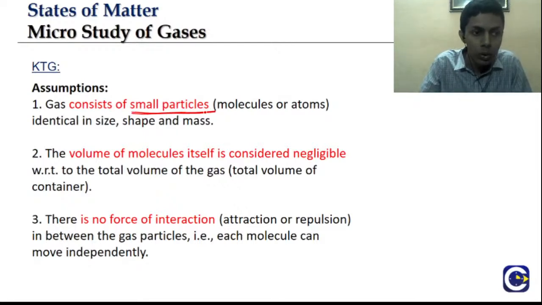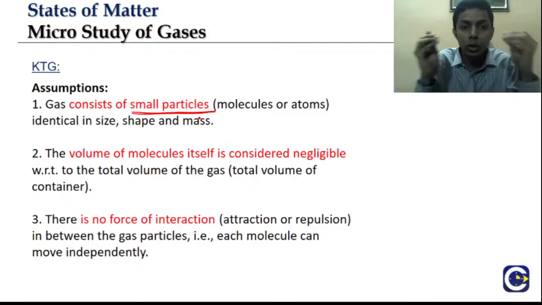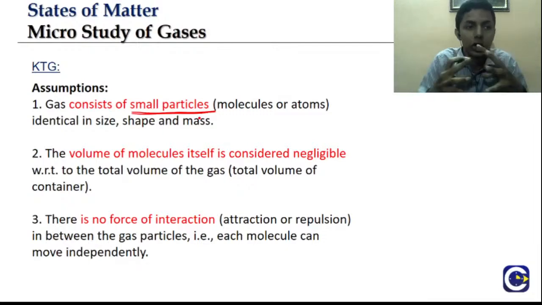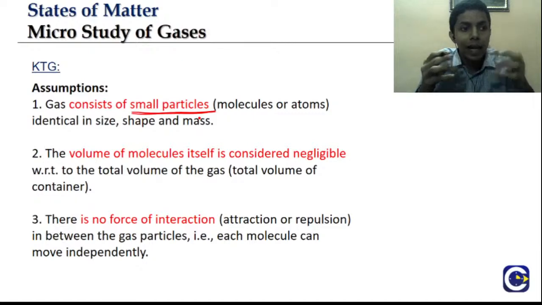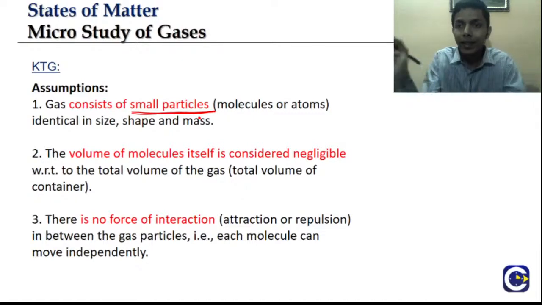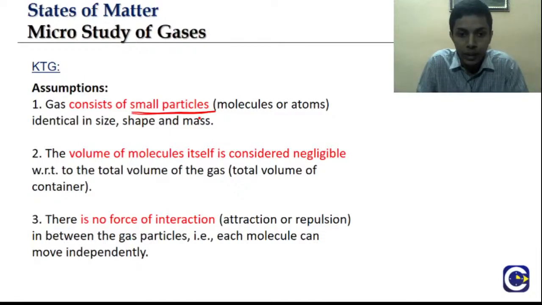A few of the postulates are: gas consists of small particles. What do you mean by these small particles? They don't have any interaction with each other. Molecules or atoms are identical in size, shape, and mass. So they are considered as small individual particles. Second postulate: the volume of the molecule itself is considered negligible with respect to the total volume of the gas.